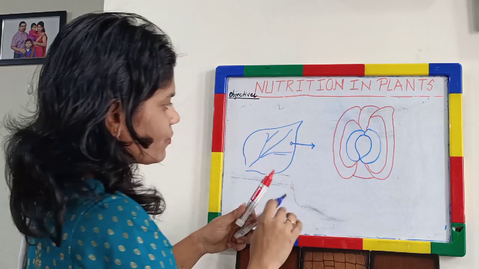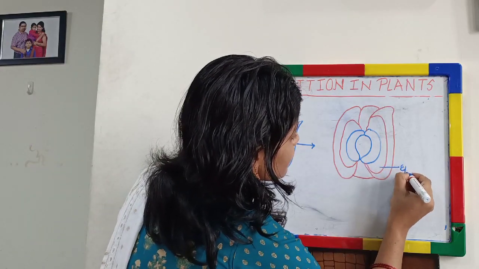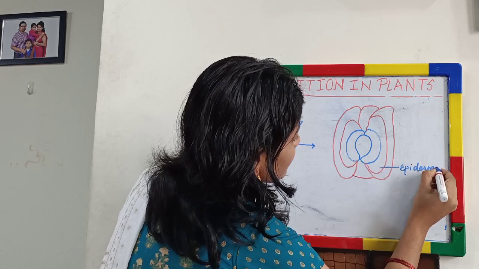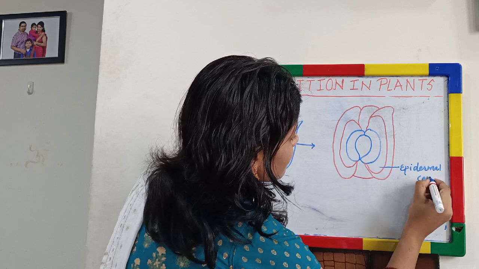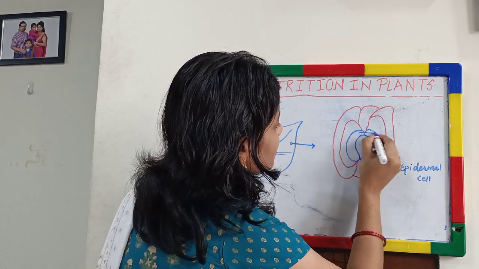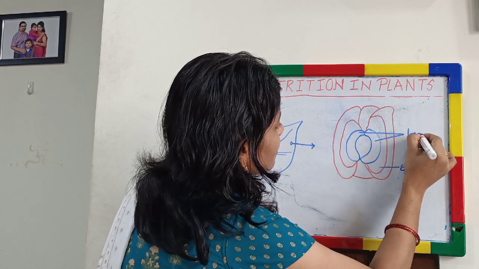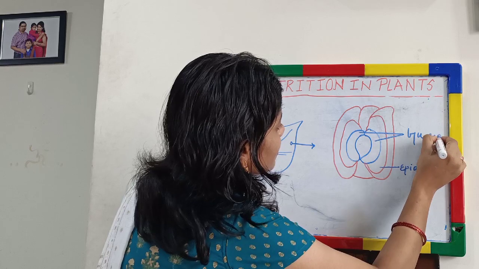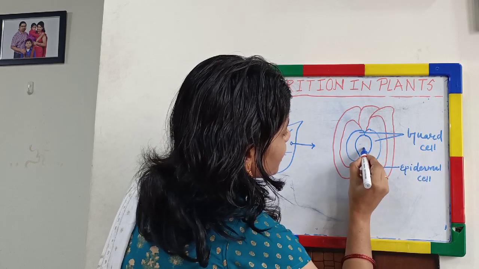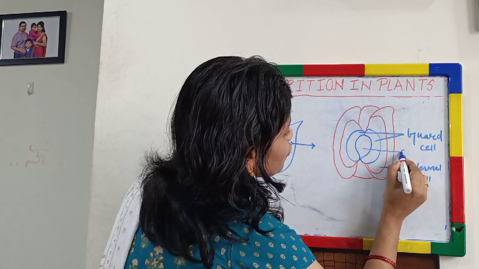So you can see, we will go into details also. These are the epidermal cells. These are the guard cells. And this opening, a very important opening, is called stoma.